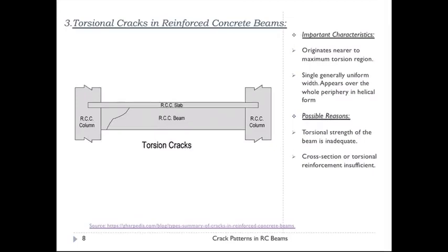As you can see in the figure, the important characteristic of this torsional crack is that it originates nearer to the maximum torsion region. It is generally single with uniform width, and the possible reason is that the torsional strength is inadequate or the torsional reinforcement provided is not sufficient to withstand it.